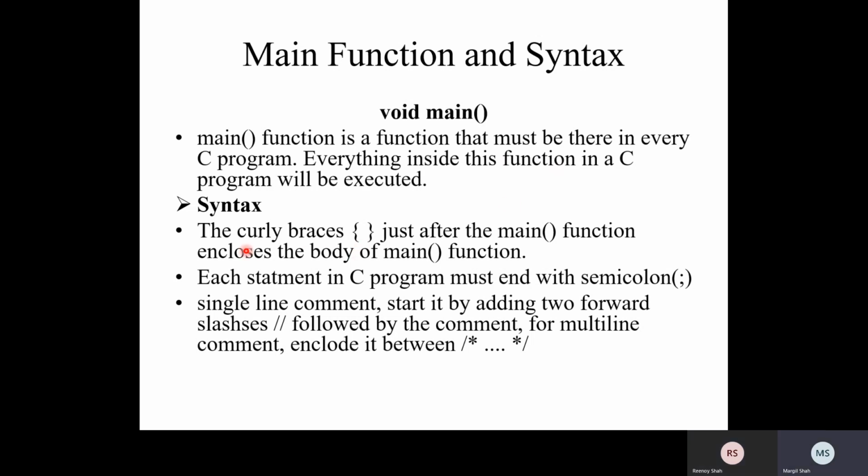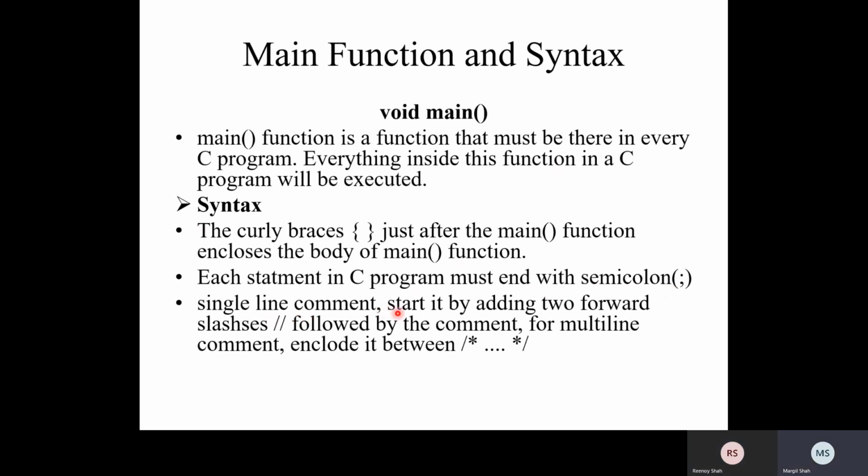What is the C syntax of that? The curly braces, opening and closing, just after the main function, enclose the body of the main function. Each statement in a C program must end with a semicolon.